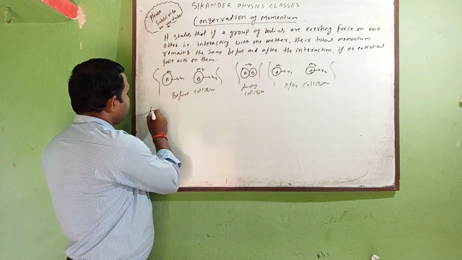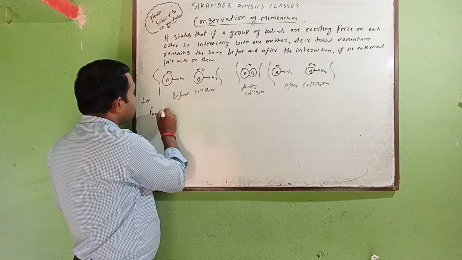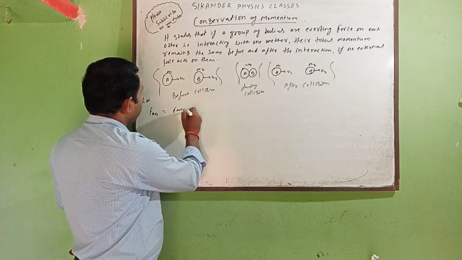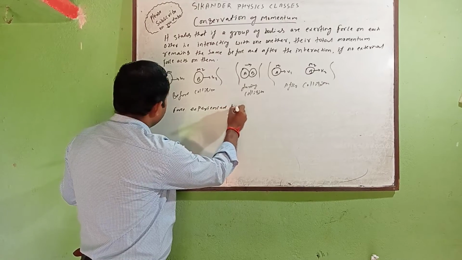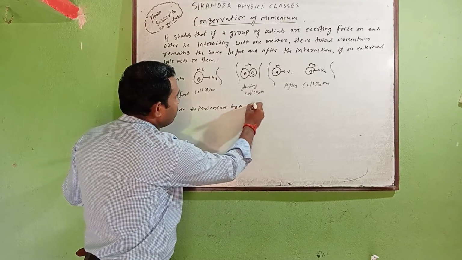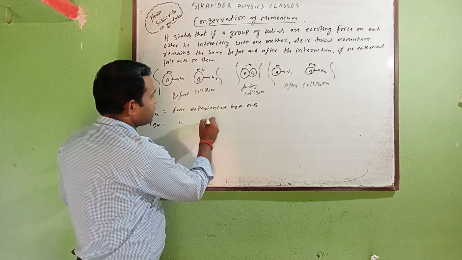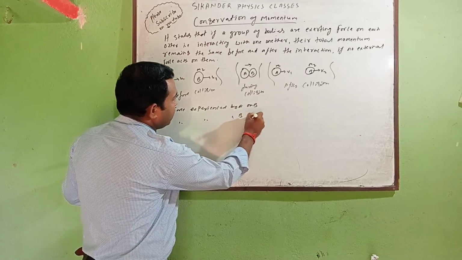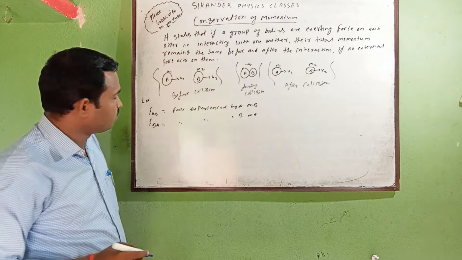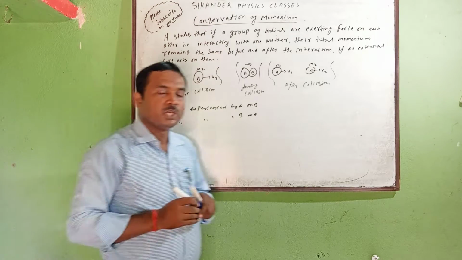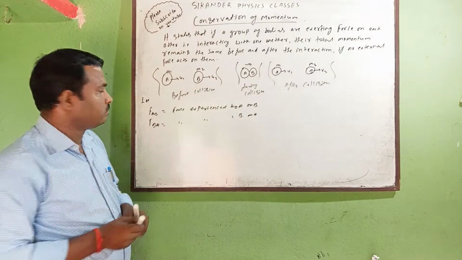Let FAB be the force experienced by A on B. Similarly, FBA equals the force experienced by B on A. We have the formula that force equals the rate of change of momentum.